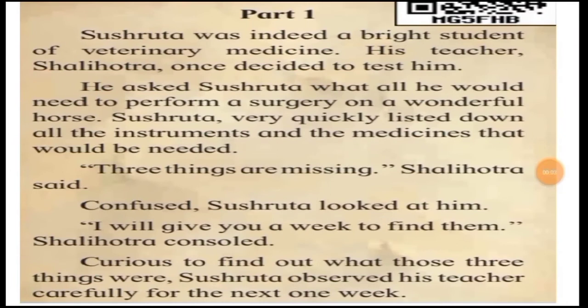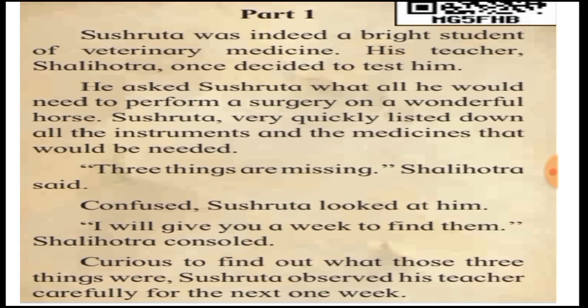Sushruta, now let us read the lesson. Sushruta, a peep into the past. Part 1. Sushruta was indeed a bright student of veterinary medicine. His teacher, Shalihotra, once decided to test him. He asked Sushruta what all he would need to perform a surgery on a wonderful horse.